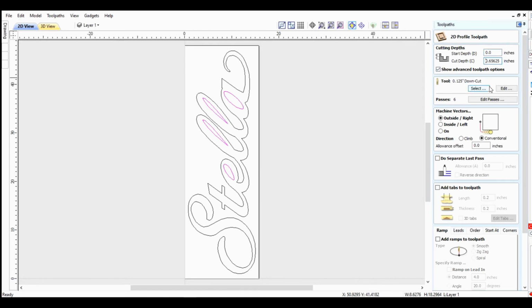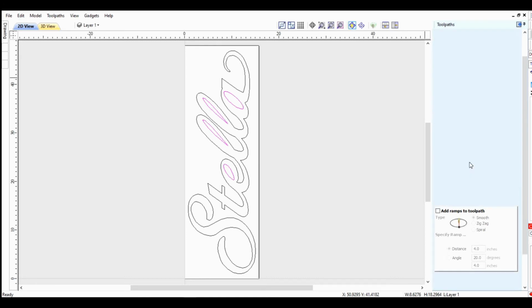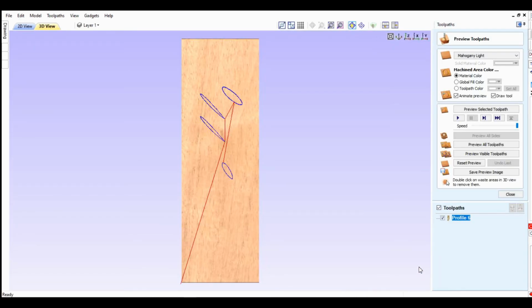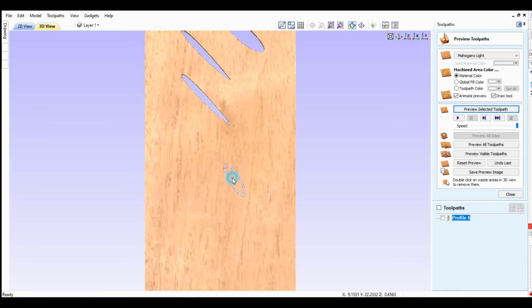Alright, set that, the depth, and we're going to do an inside cut, since these are the inside of the letters. Calculate that, and I'll go ahead and preview that selection. That should cut out, and double click them, each one, and there they are. See what's going to get cut out.